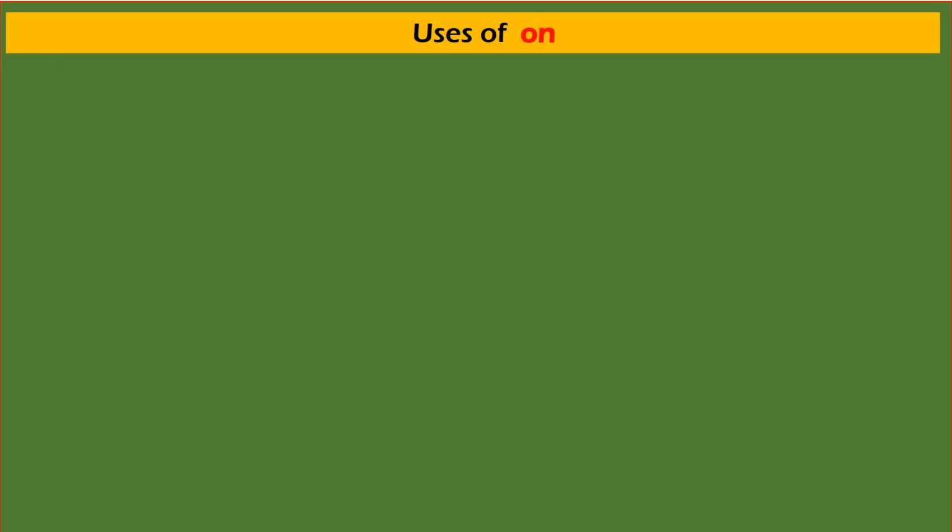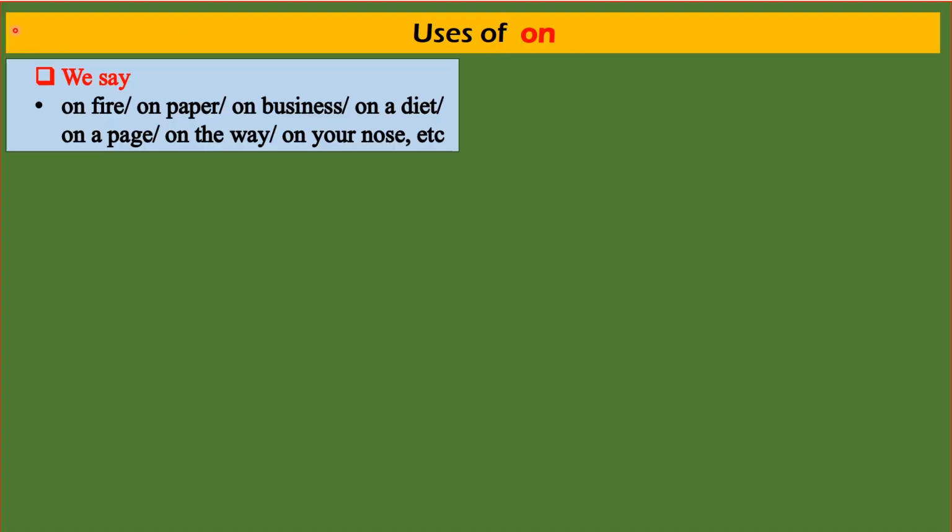Dear learners, in this chapter we are discussing the usage of on. Now look at the situations here. We say on fire, on paper, on business, on a diet, on a face, on the way, on your nose, etc. There are some other situations. Come to this